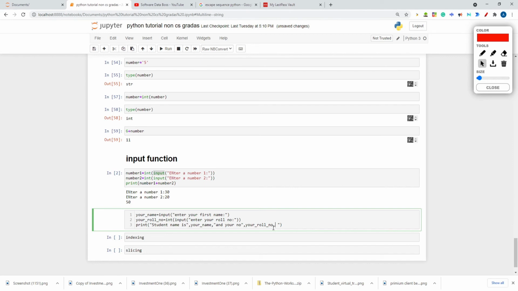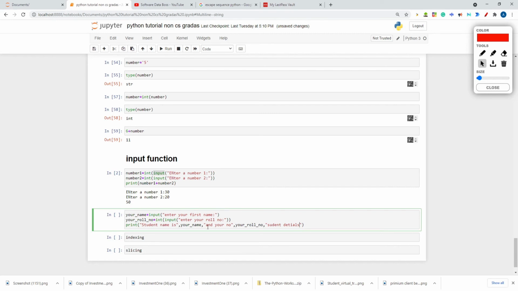So again you can write "student details" at the end. Student details, you can write it at the end. So okay, convert it into code.